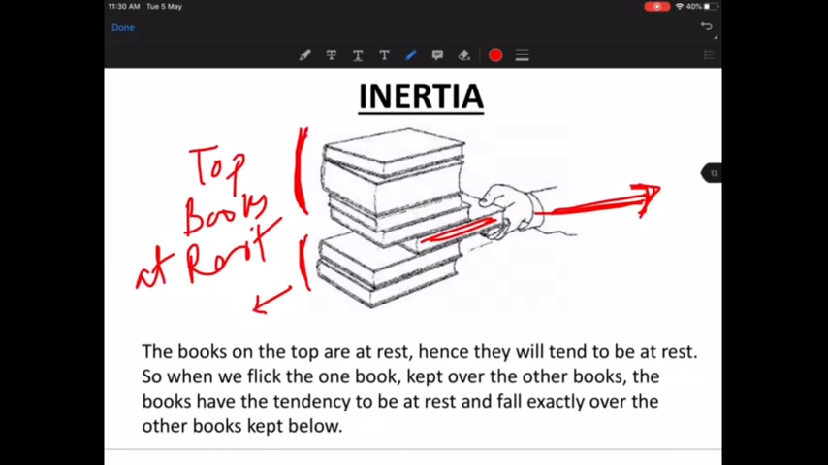Okay, so what is the reason for these books to land perfectly over the other books? It is this: the books on the top are at rest. Hence they will tend to be at rest.